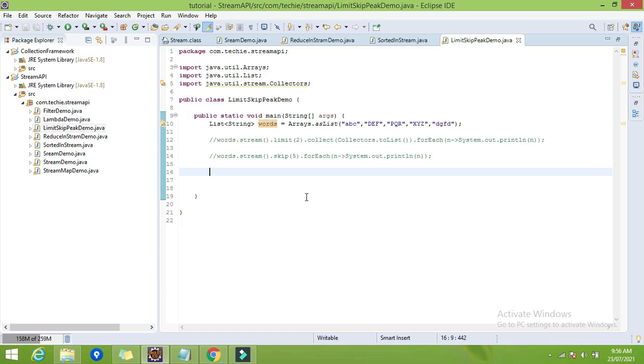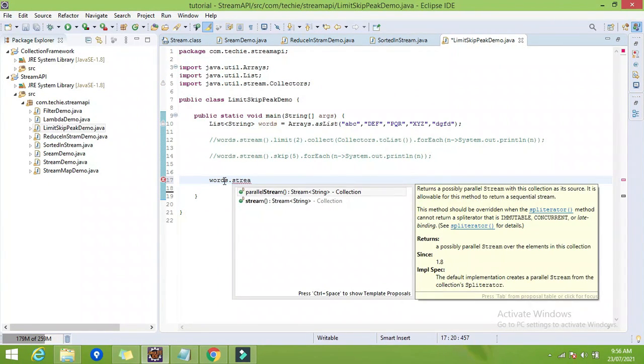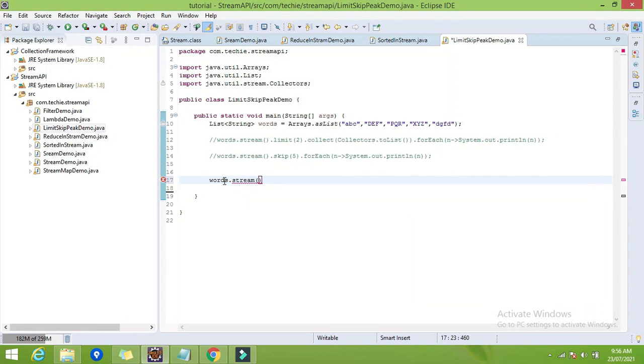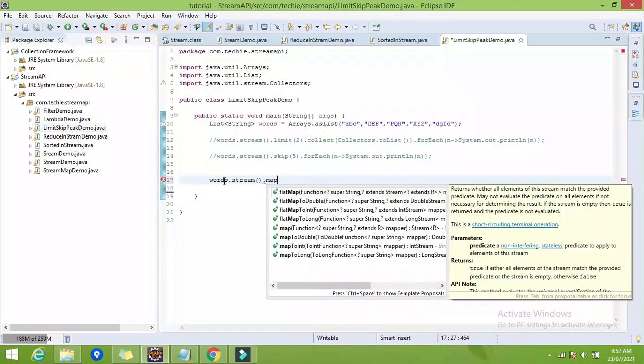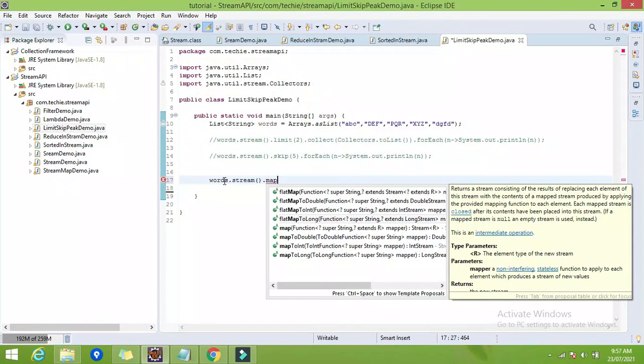So the next method in the stream API is the peek method. The peek method is basically used for debugging purposes. Okay, let me explain. First I want to convert each element of the string into a new string by appending a particular character. So let's try. Words dot stream, then I will use the function called map. We have already seen it.